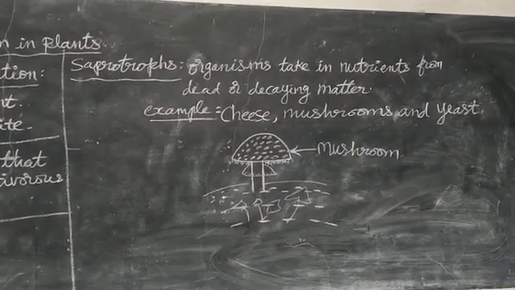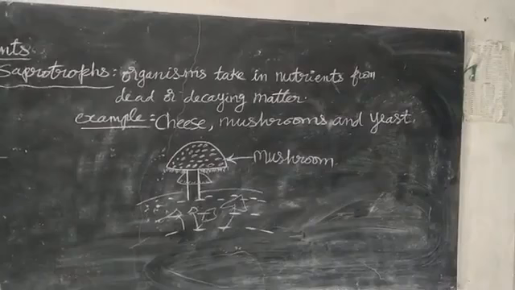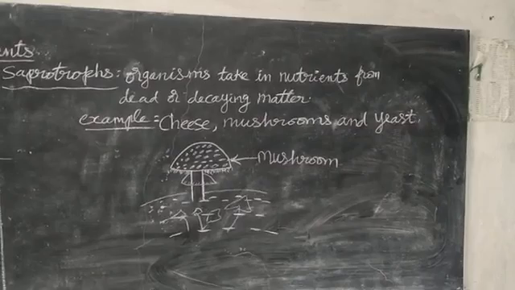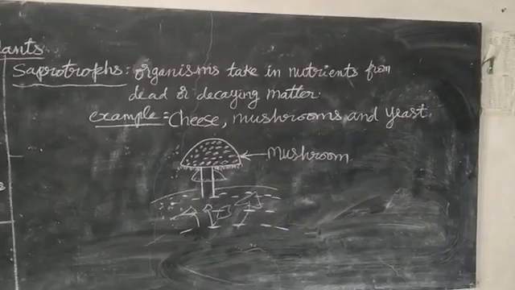What happens? You can observe small cotton-like white patches grown over that bread. Those patches are nothing but saprotrophs. They are fungus. It is not fit for eating for us.